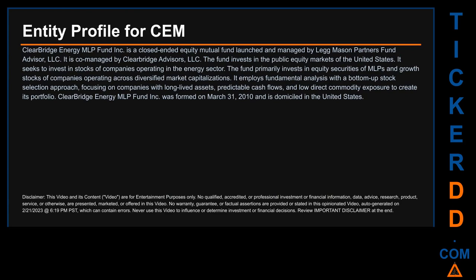It seeks to invest in stocks of companies operating in the energy sector. The fund primarily invests in equity securities of MLPs and growth stocks of companies operating across diversified market capitalizations. It employs fundamental analysis with a bottom-up stock selection approach, focusing on companies with long-lived assets, predictable cash flows, and low direct commodity exposure to create its portfolio. ClearBridge Energy MLP Fund Inc. was formed on March 31, 2010 and is domiciled in the United States.